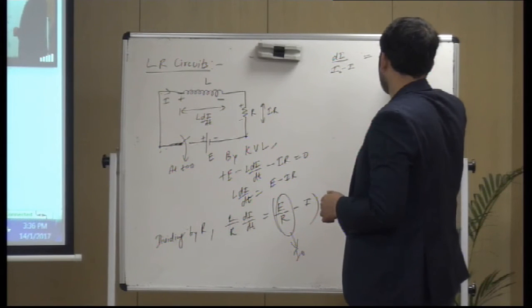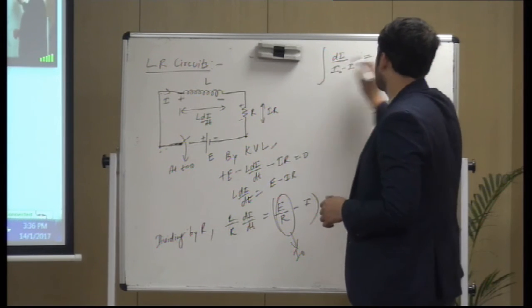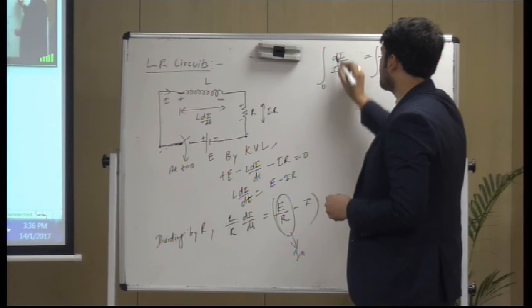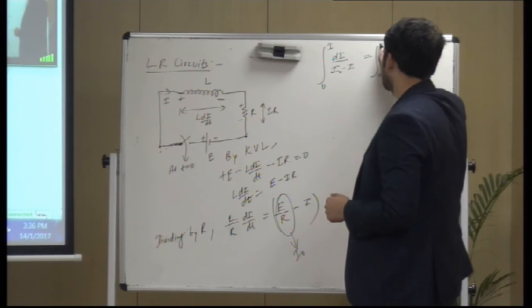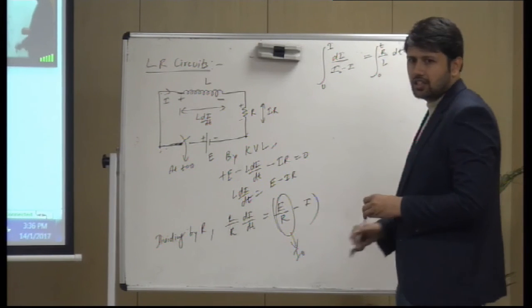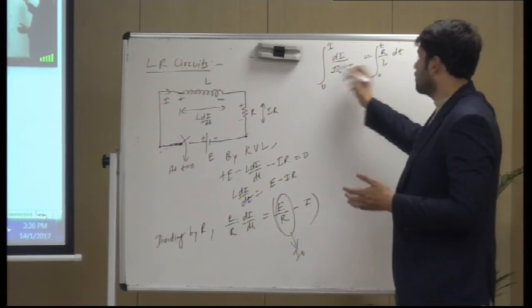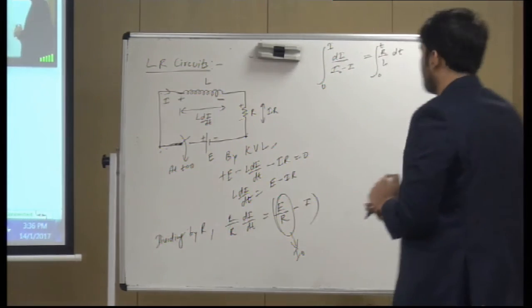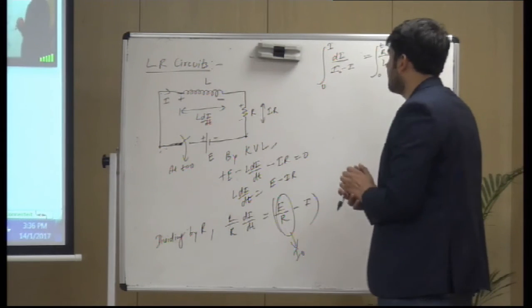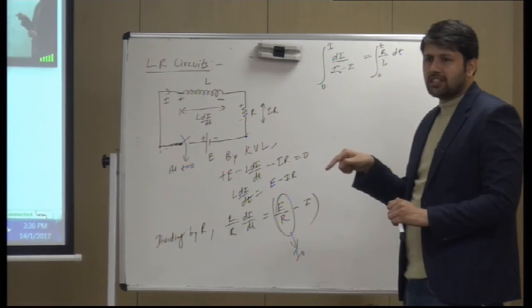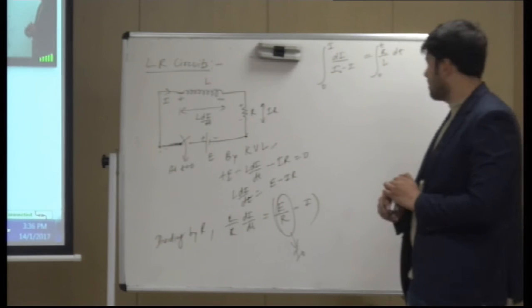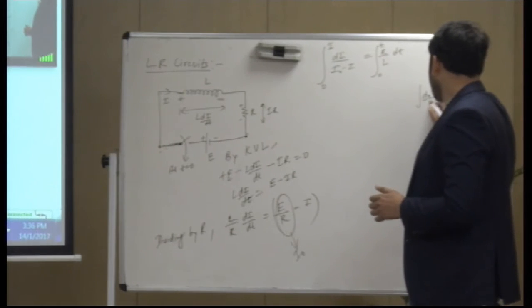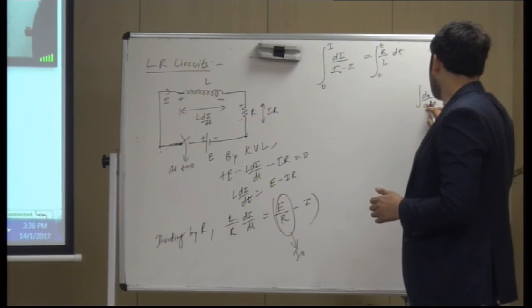R by L dt. Integrating it, initially the current was 0, finally it is I; initially the time was 0, finally it is t. Right? So what kind of form is this? It is dx by a minus x, isn't it? dx by a minus x.